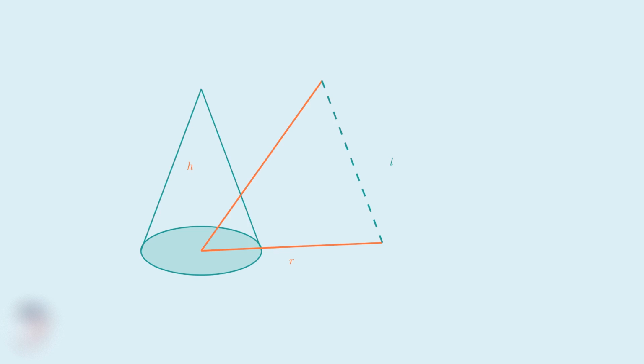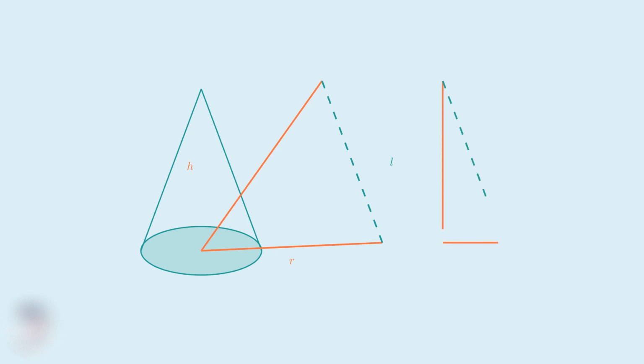Now that we understand what slant height means, we need to examine the geometric relationship between the three key measurements of any cone. Every cone has three fundamental measurements. First, we have the radius, which is the distance from the center of the base to its edge. Second, we have the height of the cone, which is the perpendicular distance from the apex straight down to the center of the base. Third, we have the slant height, which is the distance along the curved surface from the apex to any point on the edge of the base.